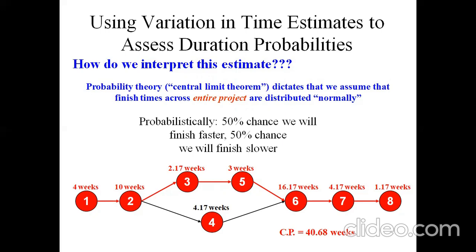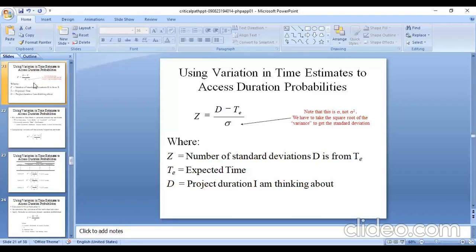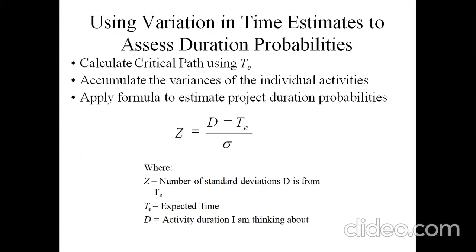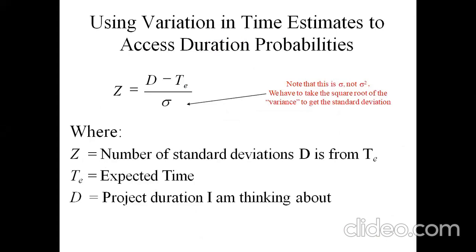Using the variation in time estimations, project duration probabilities can be calculated.